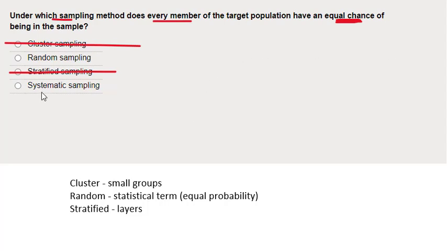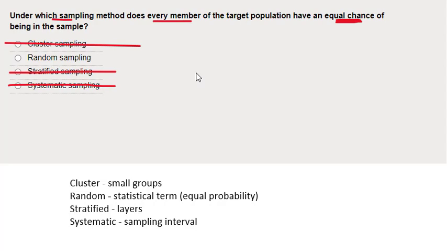And the last one, systematic sampling. Systematic sampling is where we have a sampling interval. So I choose item number 5, let's say, that's my starting point, and then I'll choose every third one from then. So it'd be item 5, 8, 11, 14, etc. in the population. And so again, if I'm following that technique, I don't have an equal probability of every item in the population being selected because I'm following that systematic approach. So systematic, I'm also happy, is incorrect.